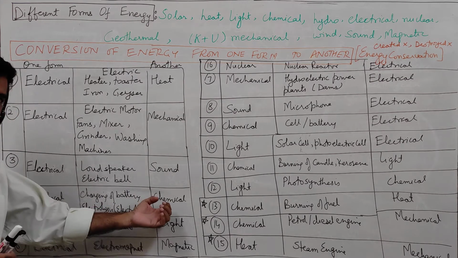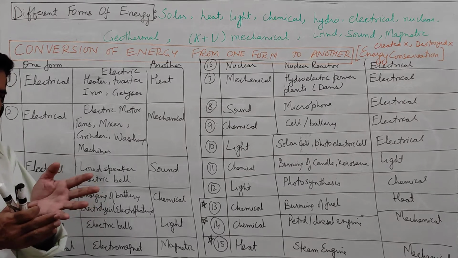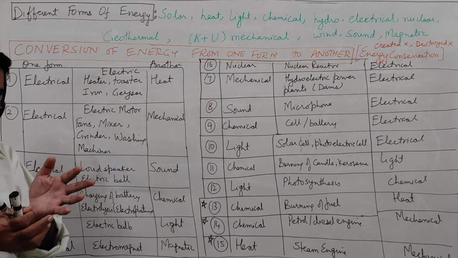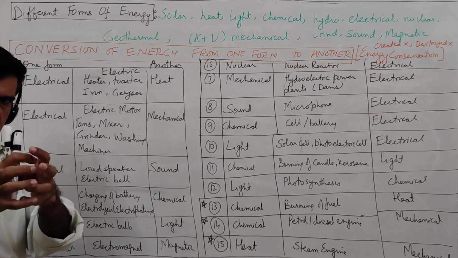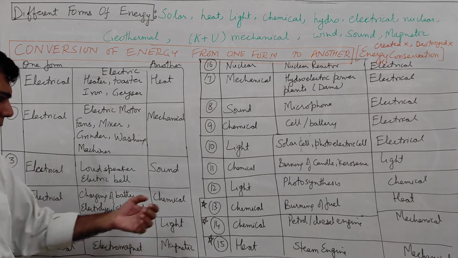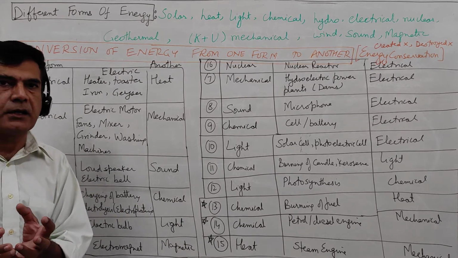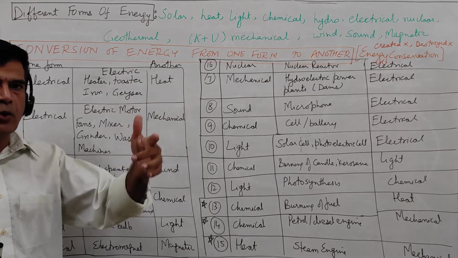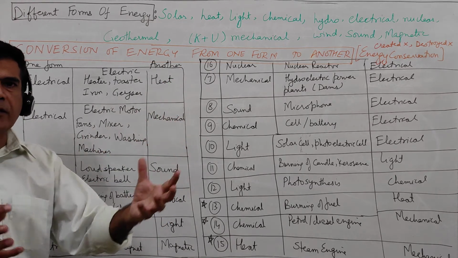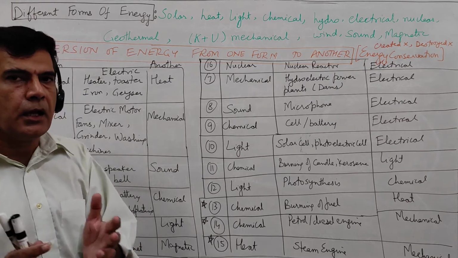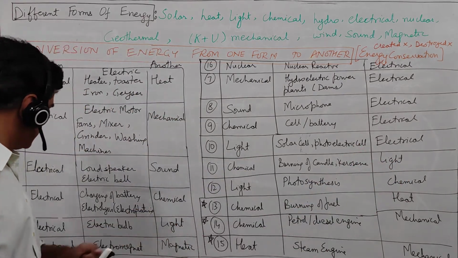Electrical energy into chemical energy. When you charge a battery, you supply electrical energy to that battery and that gets converted into chemical energy. The chemicals inside change, so it gets stored as chemical energy. In the process of electrolysis, like electroplating etc., gold plating, nickel plating, chromium plating, and refining of metals. All this happens in the process of electrolysis. The input is electrical energy and the output is chemical energy.